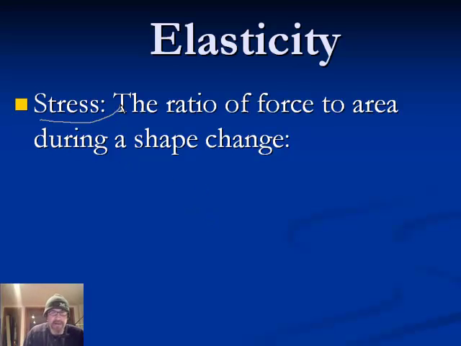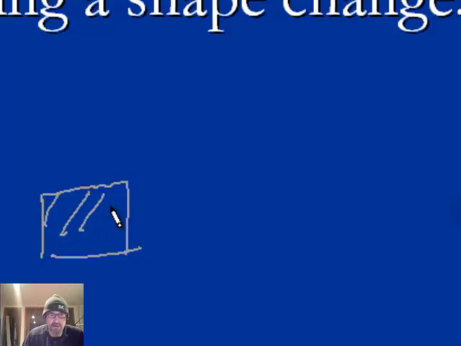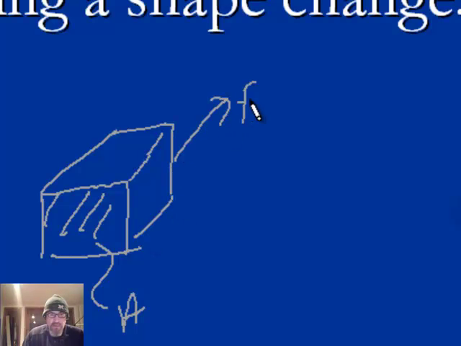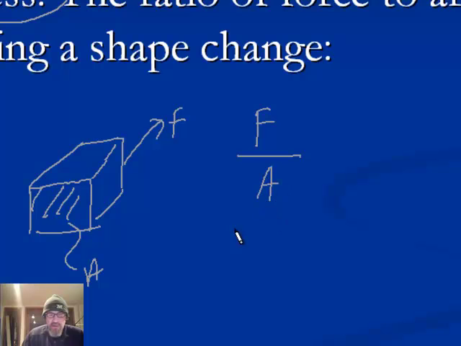One of them is stress. Stress is not like what makes you have a headache or something like that. Stress in physics is the ratio of force to area during a shape change. So think about our platinum bar. In the other example, we had a cross-sectional area, and that bar was under a force. It's being pulled on by some force. The ratio of that force to the area over which that force is applied, well, that is what we call stress.